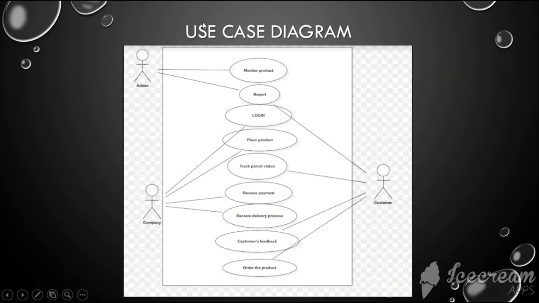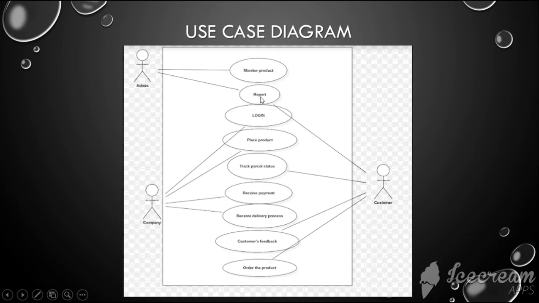Two is our use case diagram. This is our use case diagram. We have three actors: first, admin, company, and customer. This is all taken from the list of requirements.